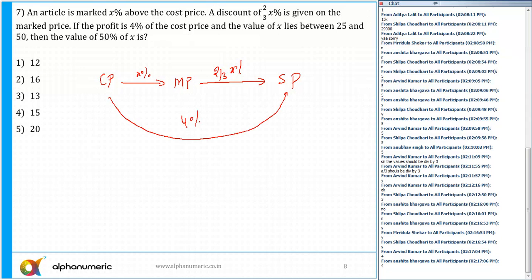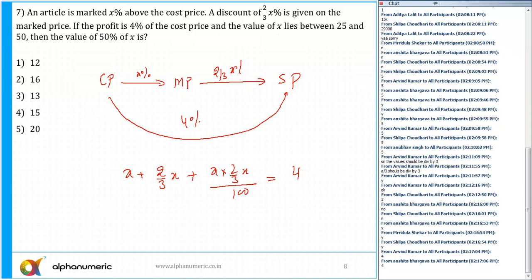We can do it in several ways. It is nothing but 2 successive percentage changes. So x plus 2 by 3 x, using a plus b plus ab by 100. So x plus 2 by 3 x plus x into 2 by 3 x upon 100, and that is equal to the given 4% here. Just solve this quadratic, and it is given that the value of x is between 25 and 50. After solving this, you'll get 2 different values of x, but only one of them lies between these two.